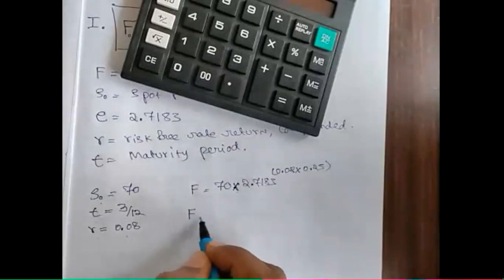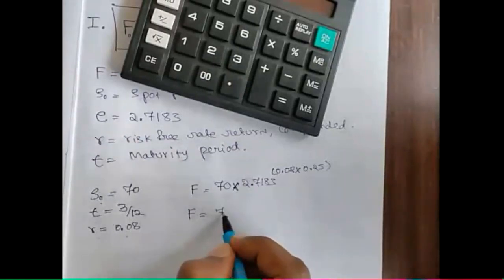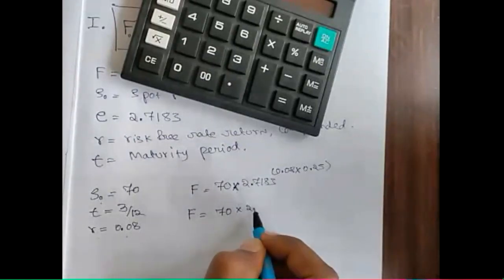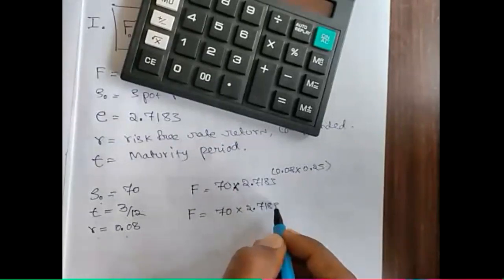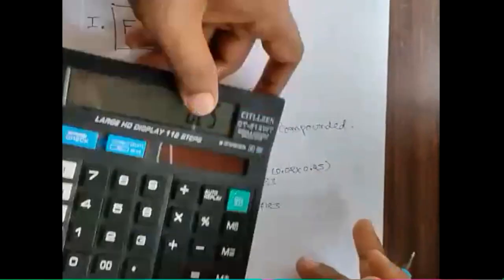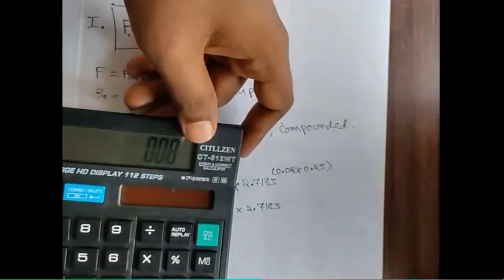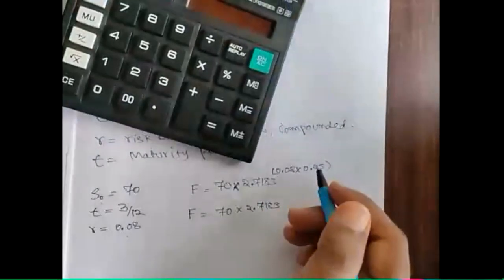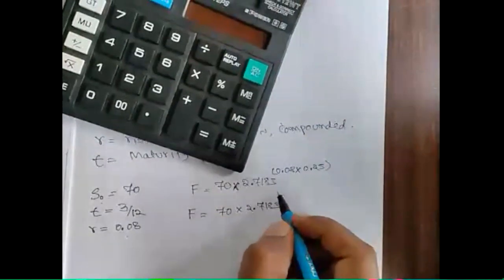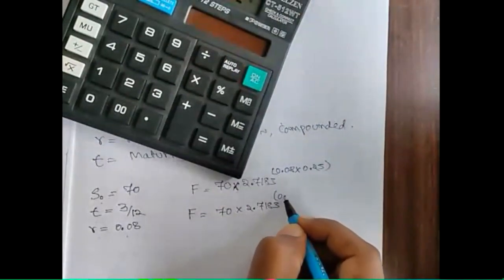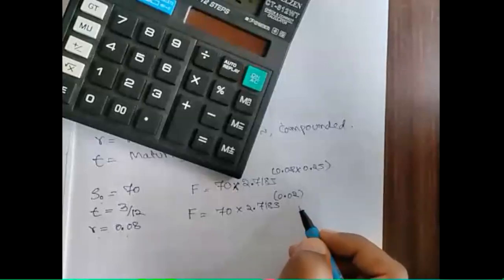Okay, now simplify. So 70 into 2.7183, and multiply 0.08 into 0.25. So the value is 0.02.